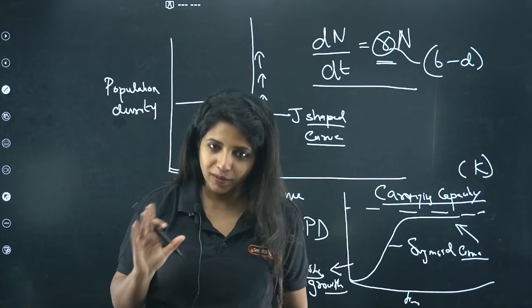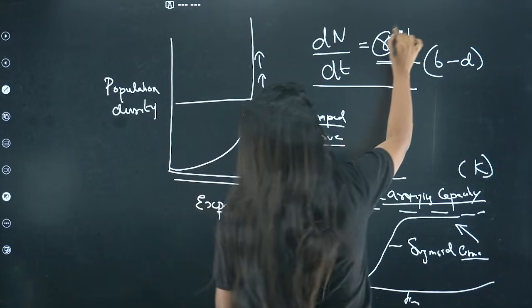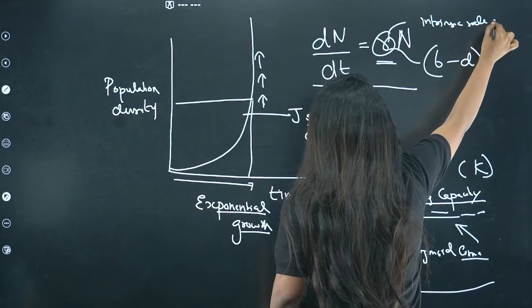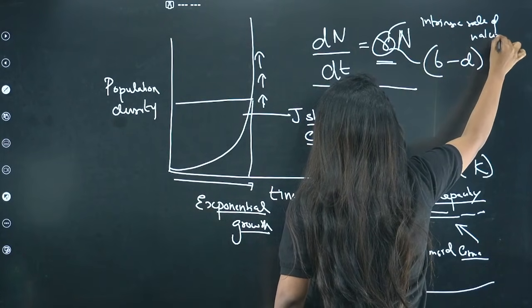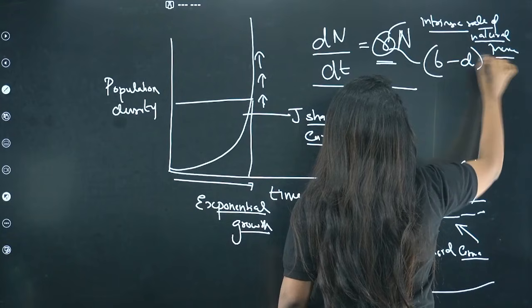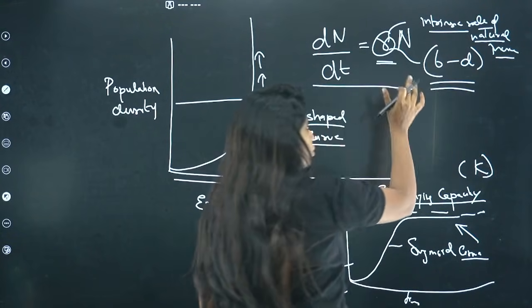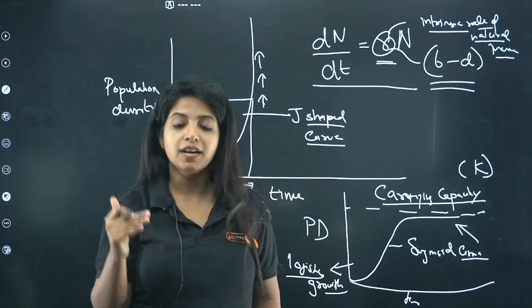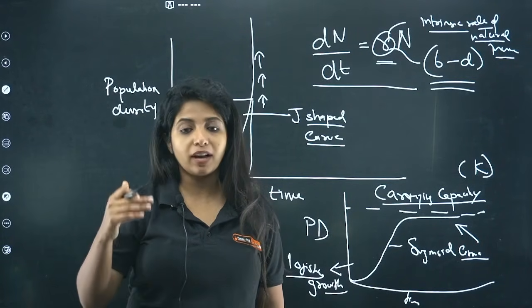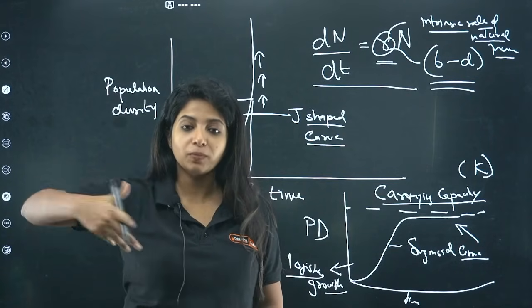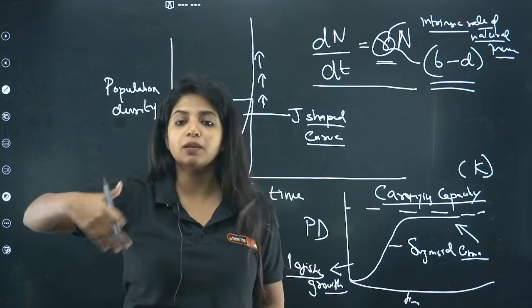Got it? Okay, this is known as the intrinsic rate of natural increase. Please remember, this is very important. It shows the reproductive capacity because it is B minus D, birth minus death. So if an organism has a high r value, that means it has more reproductive capacity, more birth is going to happen, increasing the population size.